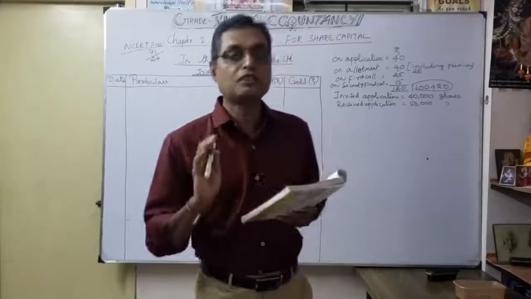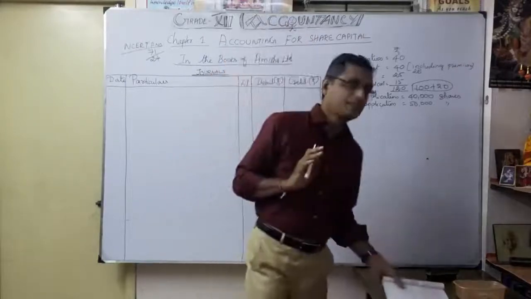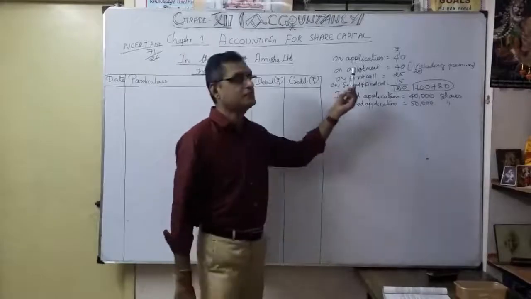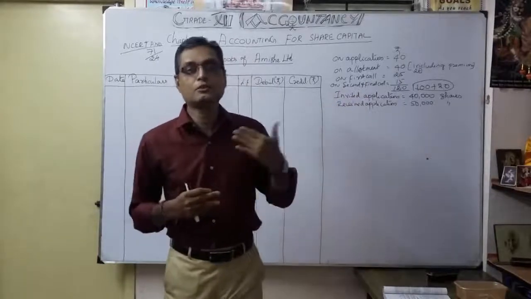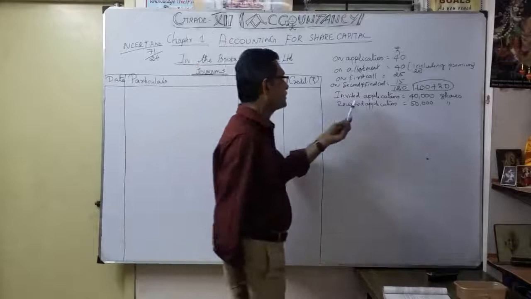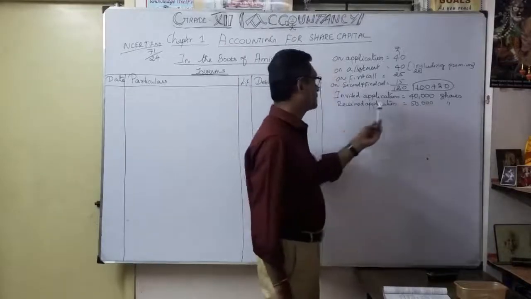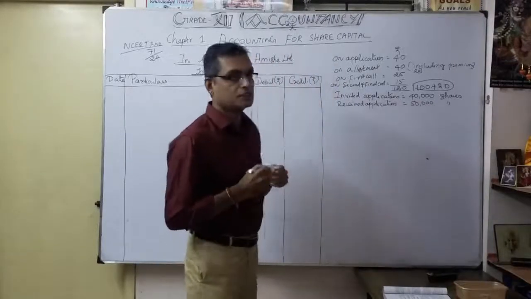Now we are going to start. As I always said, first we have to write the synopsis. That is the easiest way to do the work. Accordingly, invited applications 40,000, received applications 50,000. Now we start.